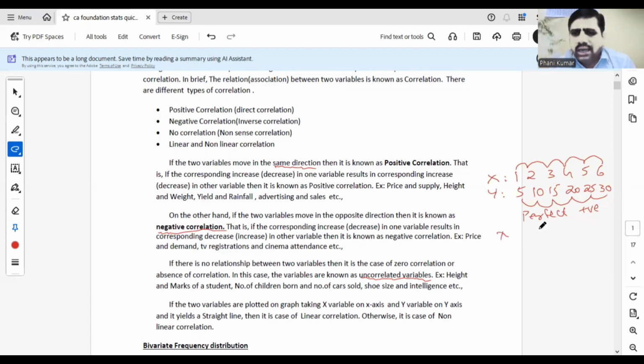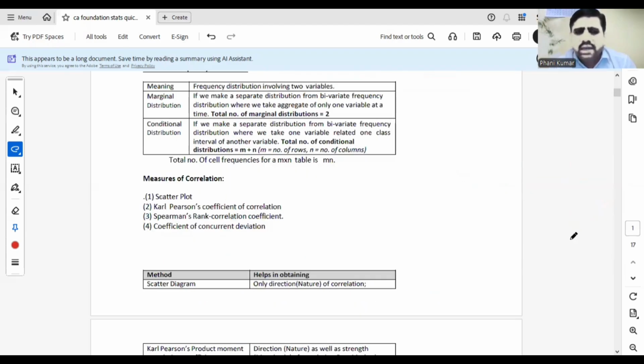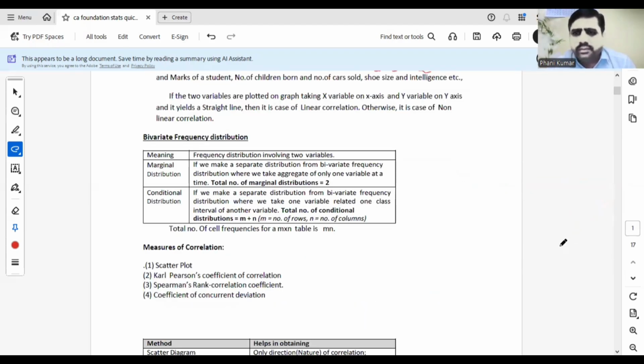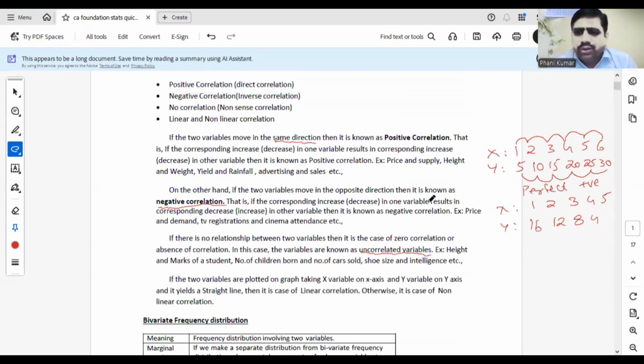Similarly, if the variables are like this, suppose the x variable is 1, 2, 3, 4, 5. And the corresponding y variable values are like this, okay? 16, 12, 8, 4, and 0. Now what happened here? The x variable is increasing in a constant manner. That means every time it is increasing by 1. The y variable is decreasing. X increases, y decreases, but in a constant manner. Every time y is decreasing by 4.